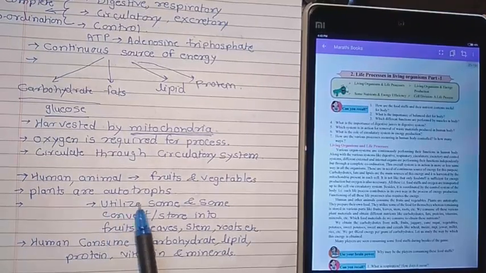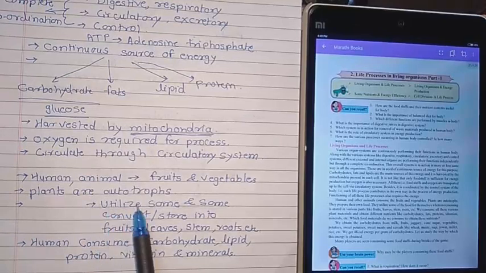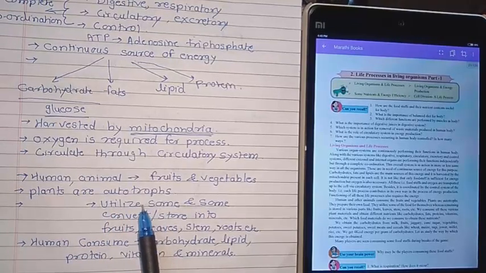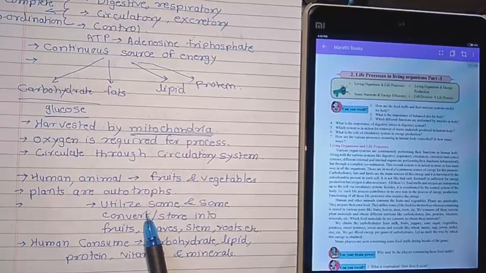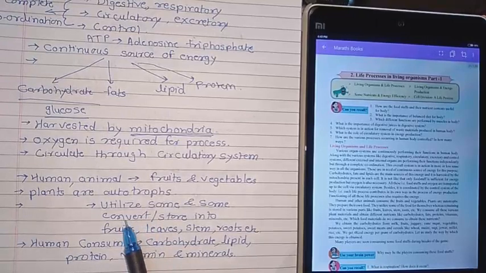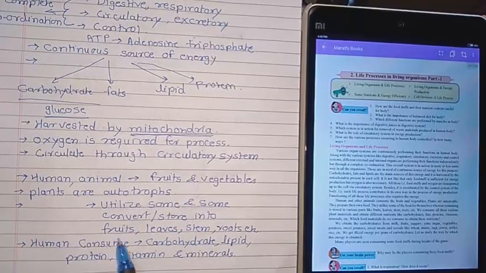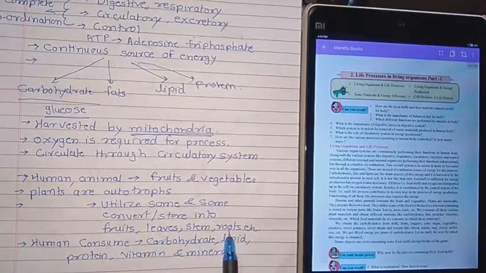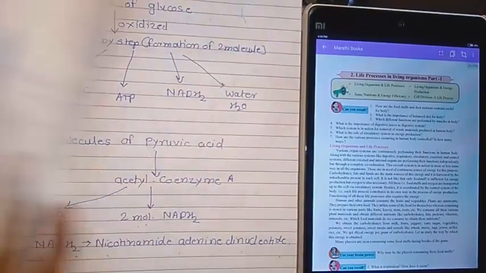Now plants are autotrophs. Plants are autotrophs means what? Plants can produce their own food with the help of chlorophyll and light energy. Some of it is utilized for energy, some food is utilized for growth, and the rest is converted or stored in fruits, leaves, stem, roots, etc. So that has been the first paragraph of your book.